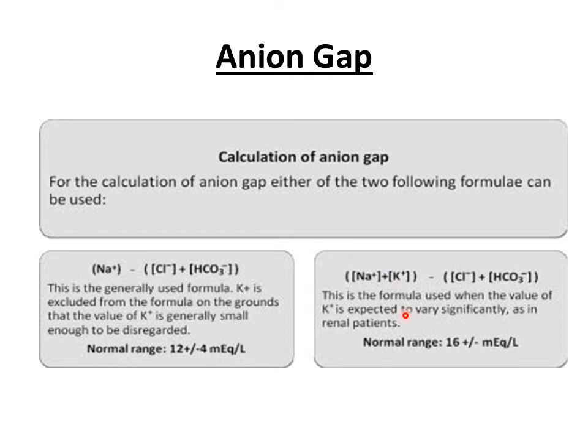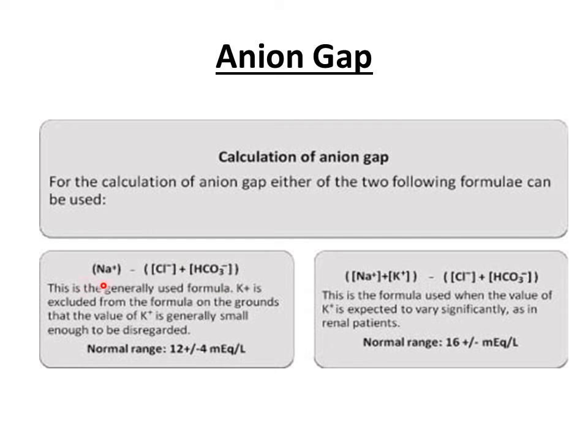But the potassium ion concentration becomes significant in certain patients. For example, patients suffering from chronic renal disease or renal failure, because in such patients potassium ion concentration can rise significantly, because potassium ions cannot be excreted efficiently by the kidney. So in that case, we do include the concentration of potassium ions while measuring anion gap. So right now I am going to focus on this equation only.